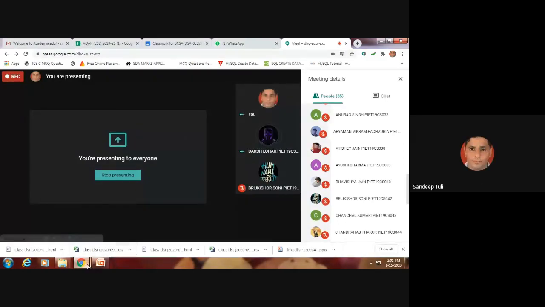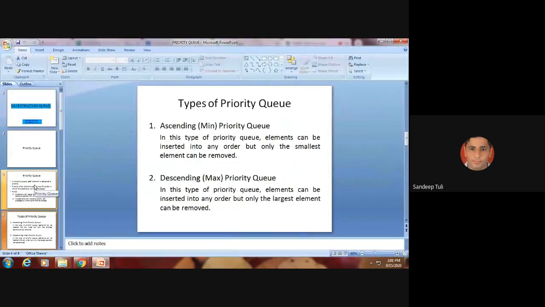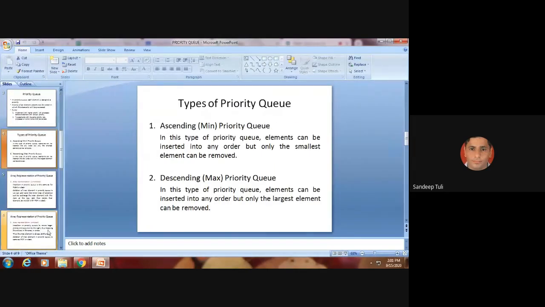Yes, sir. So there is no specific way to give the priorities. These are some of the ways that we can discuss. Generally, these two different tools like maximum or minimum priority key are being used in order to calculate the, we can say, numbers or alphabets, or in case of higher kinds of data, or we can say non-homogeneous data, there may be some other rules also to decide the priority. Okay. So we are doing basic on the numbers and characters. So for that we are having two: ascending priority and descending priority.